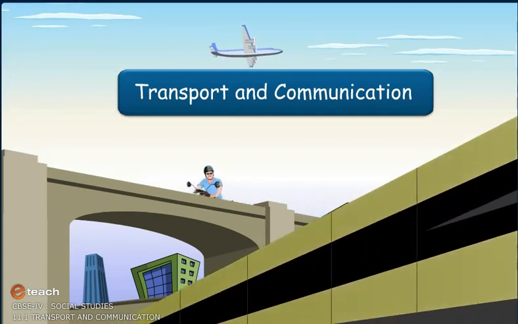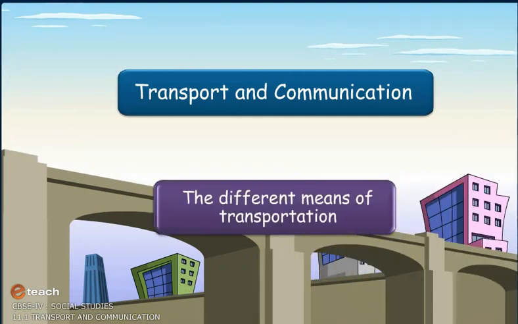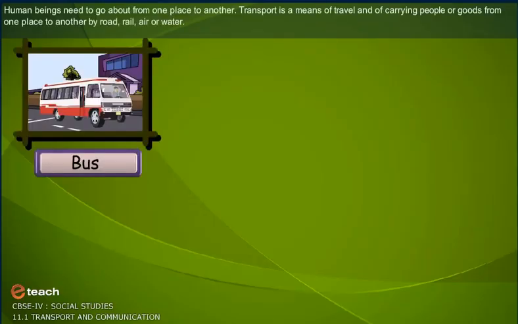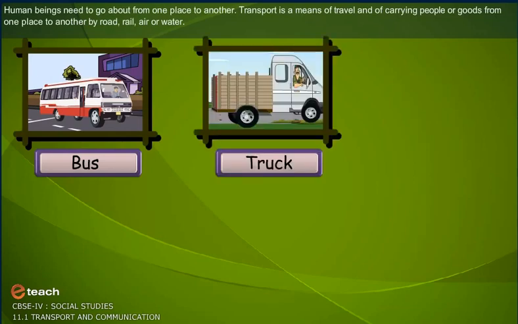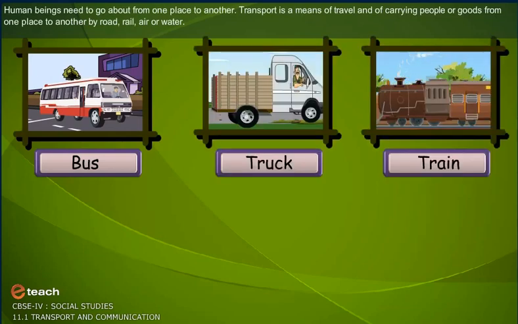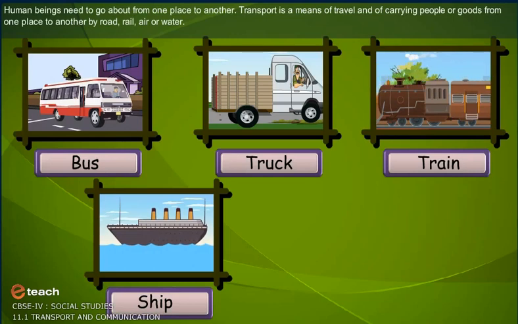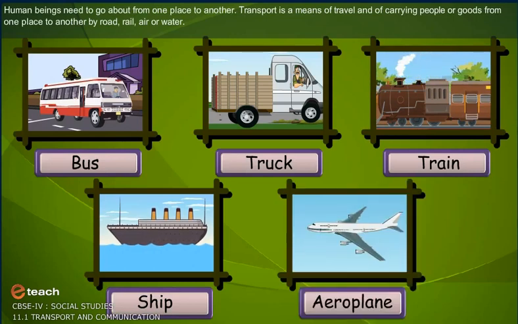Transport and communication. Student, in this lesson, we are going to learn about the different means of transportation. Human beings need to go about from one place to another. Transport is a means of travel and of carrying people or goods from one place to another by road, rail, air or water.